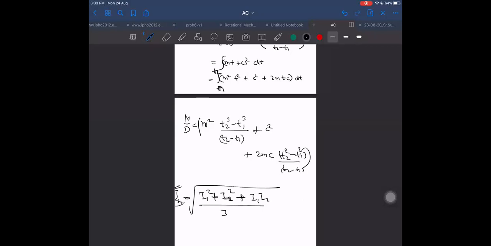I1 square plus I2 square plus I1 I2 by 3. But the term by 2 also, sir. MC term. Yeah, you didn't write by 2, sir. Okay, here by 2. First term also by 3, sir. By 3 here. But after solving, what we get finally, that answer is correct only and it is valid always.